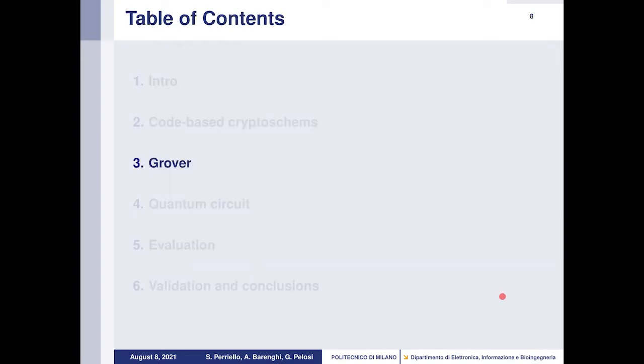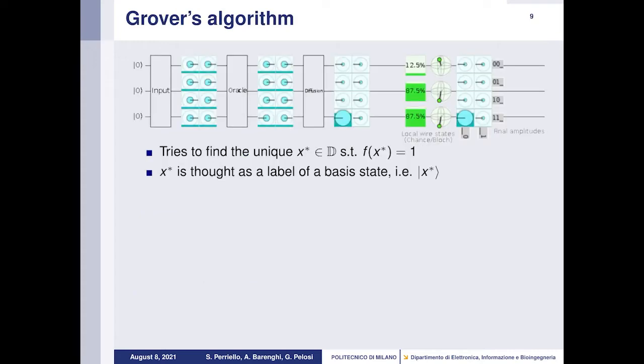What about Grover's algorithm? Grover's algorithm tries to find the unique x star belonging to the domain such that f of x star is equal to 1. x star is thought of as a label of a basis state, id est ket x star.